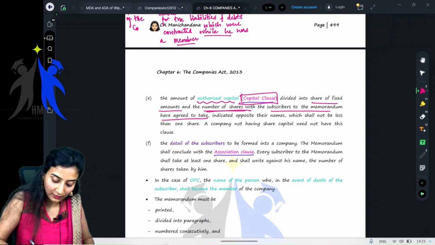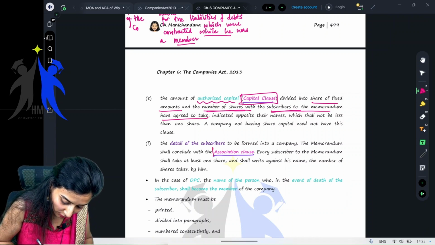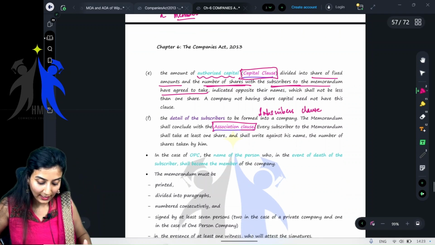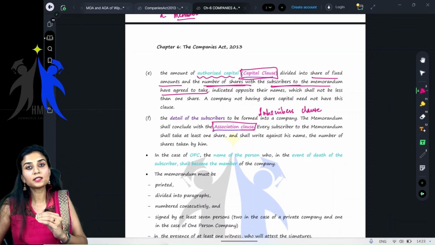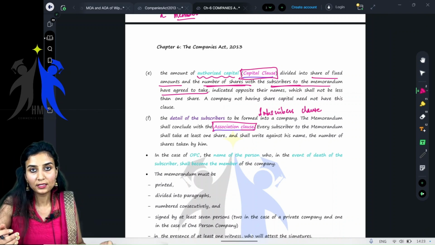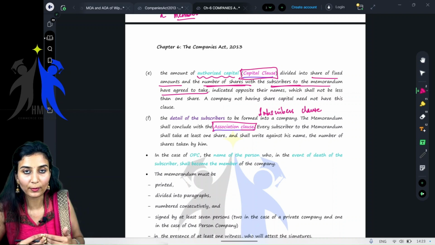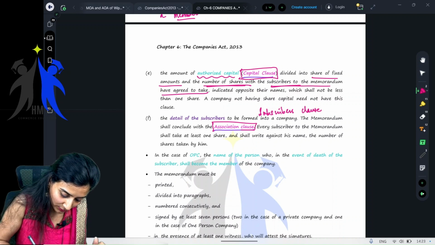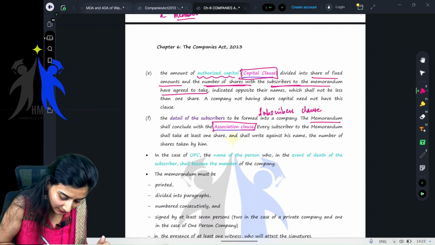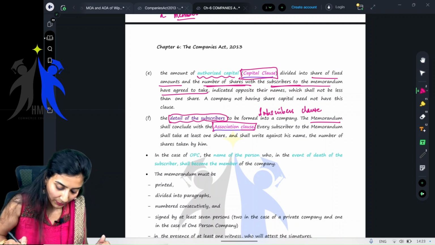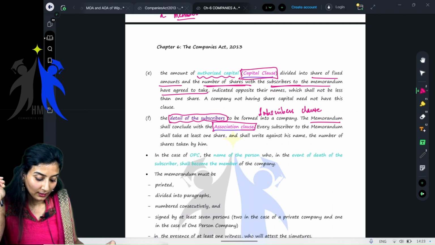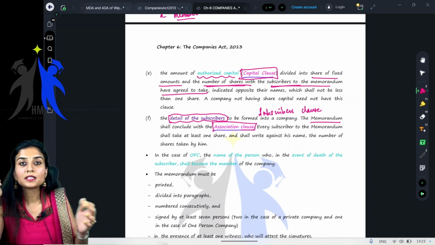With the subscribers. This is nothing but the subscriber clause, children. The association clause, also called the subscribers clause. This should state the number of shares which are taken up by the subscribers to the memorandum who initially start the company. How many shares are they taking? You can see the same thing here also. This is the detail of the subscribers to the memorandum, who started that particular company.